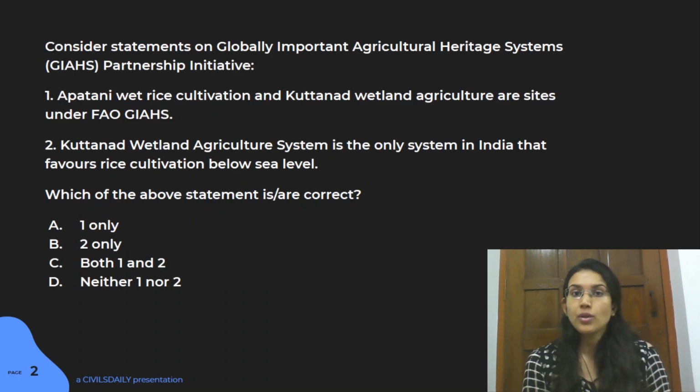So the first question that we're going to discuss today is the Globally Important Agricultural Heritage System partnership initiative. Now this is a very important topic because this has been asked in your previous year question paper.